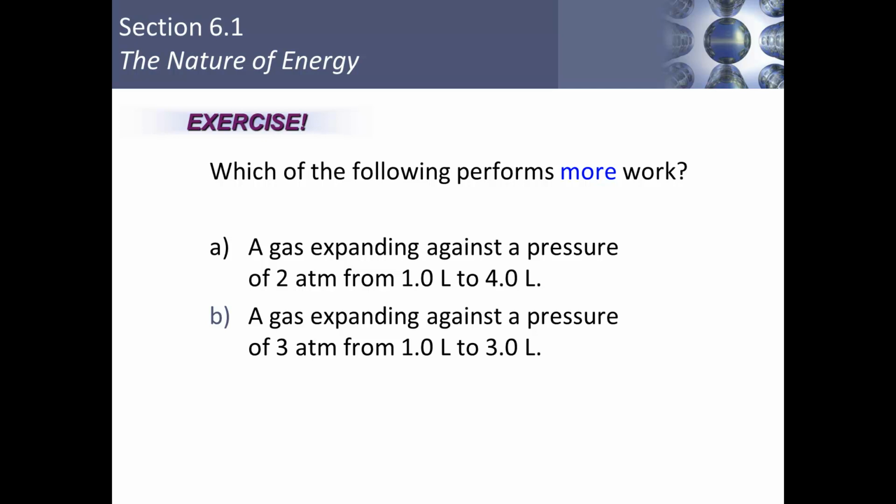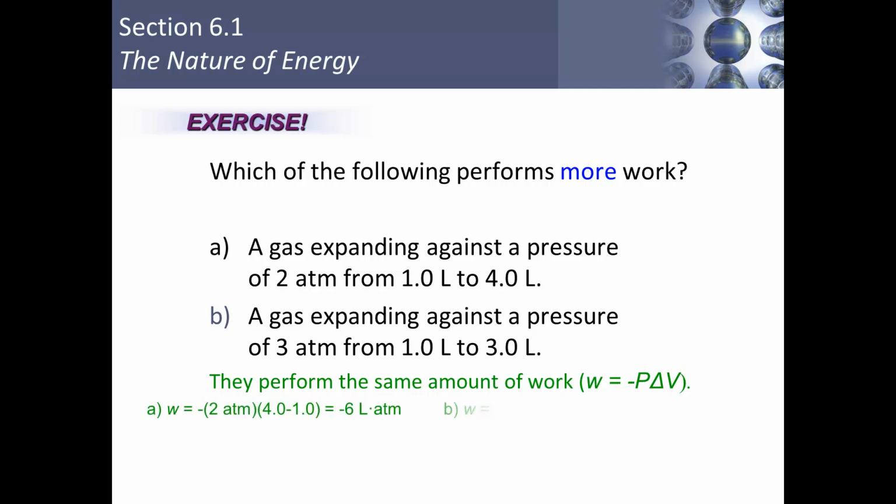So if we set our work functions up for A and B, we should see that they perform the same amount of work. In case A, we have 2 atmospheres times a change in volume of 3 liters, which gives us work of -6 liter atmospheres. And in case B, we have 3 atmospheres with a change in volume of 2 liters. 2 times 3 is also 6. So in both cases, we get -6 liter atmospheres.